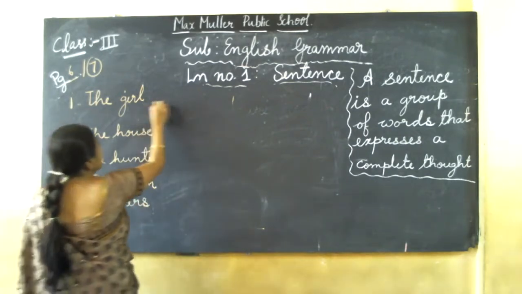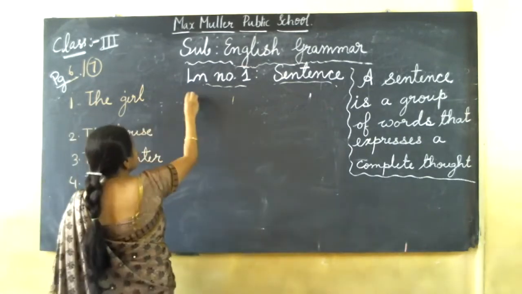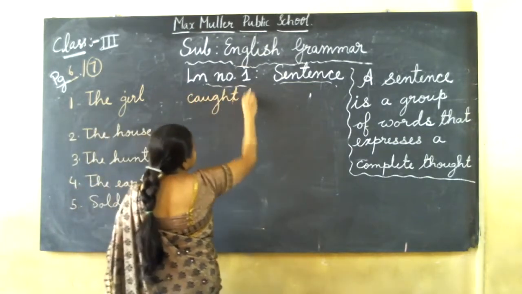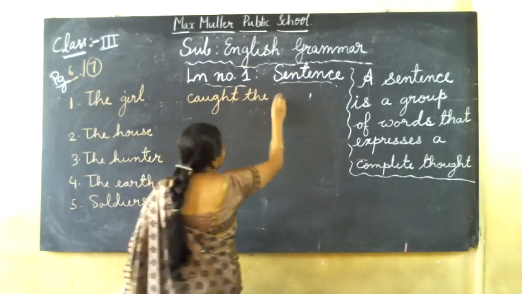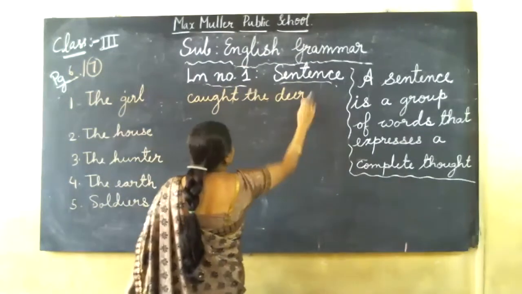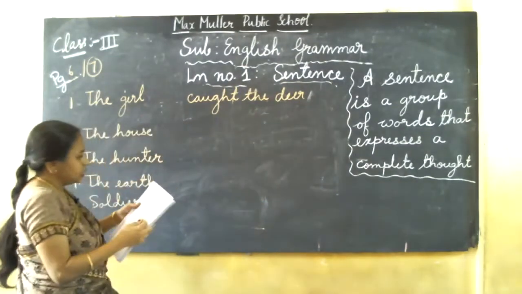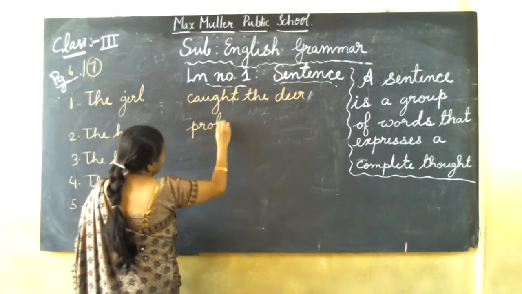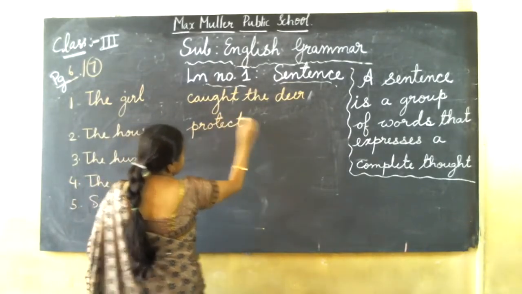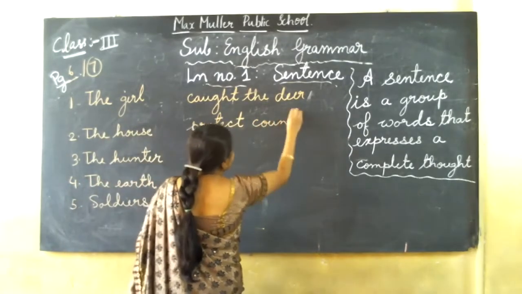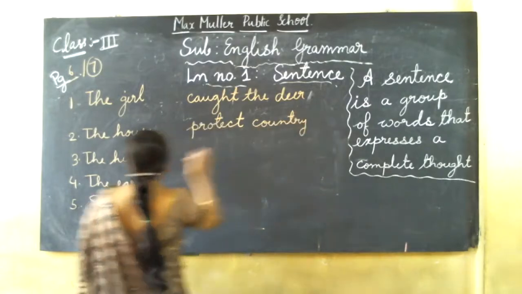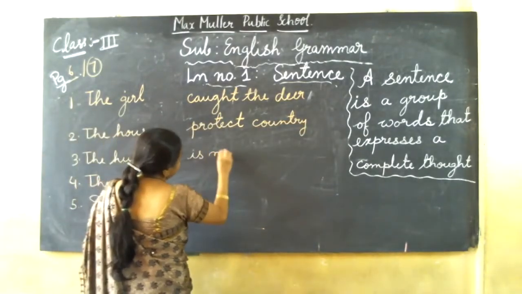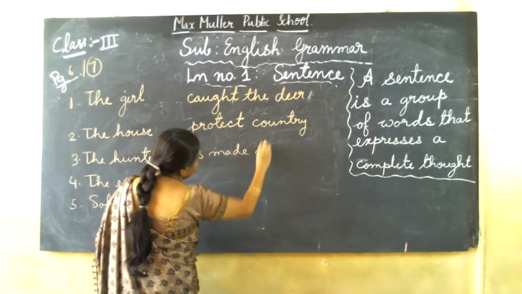Now on this side you see what they have given. Caught the deer. First let me write, afterwards I'll tell you. The second one they gave is protect country. In short I am writing. It's already in your book. The third line they gave is made of stone.